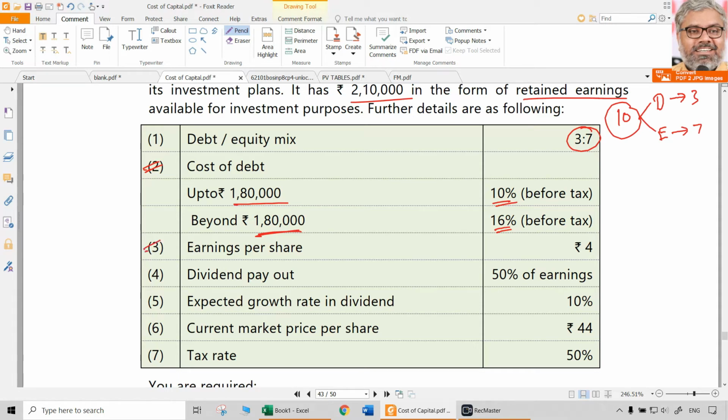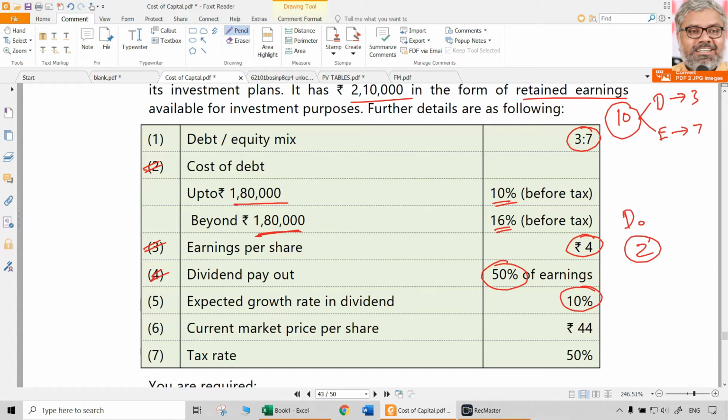That is one point. EPS is given as 4 rupees. Dividend payout is 50% of earnings. Dividend payout is nothing but DPS by EPS. So how much will DPS be? EPS multiplied with dividend payout. So 50% of 4 rupees is 2 rupees. So this is the normal dividend, that is D naught. But the expected growth rate in dividend is 10%.